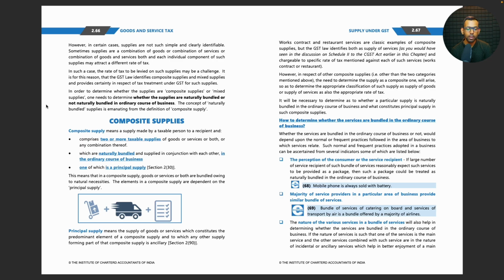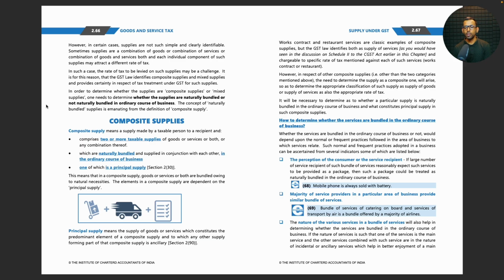Principal supply means the supply of goods or services which constitutes the predominant element of a composite supply and to which any other supply forming part of that composite supply is ancillary. Works contract and restaurant services are classic examples of composite supplies.